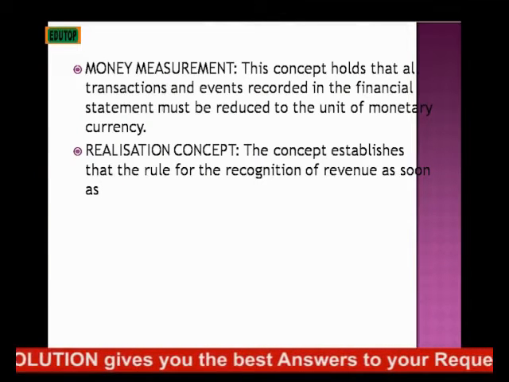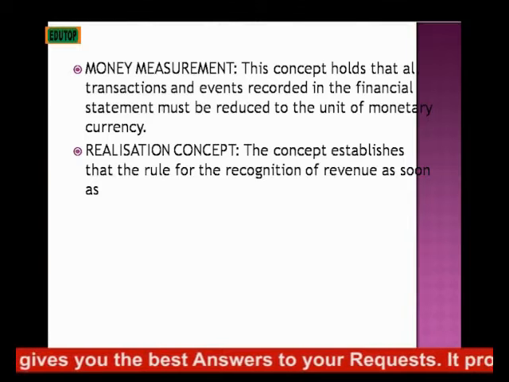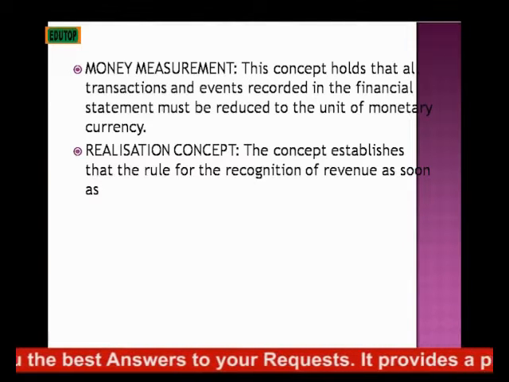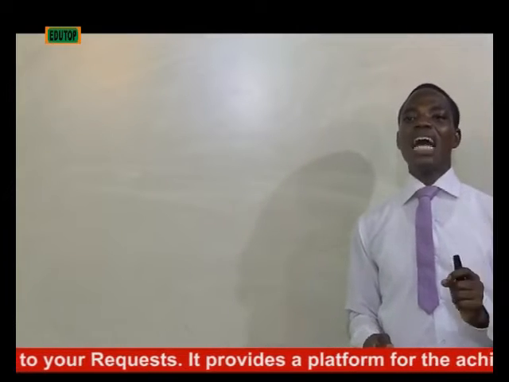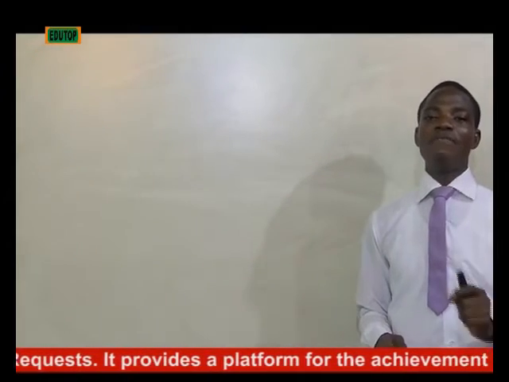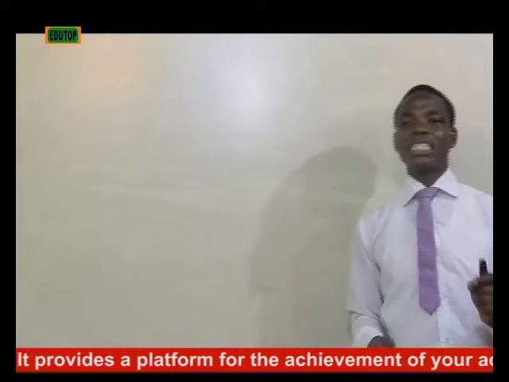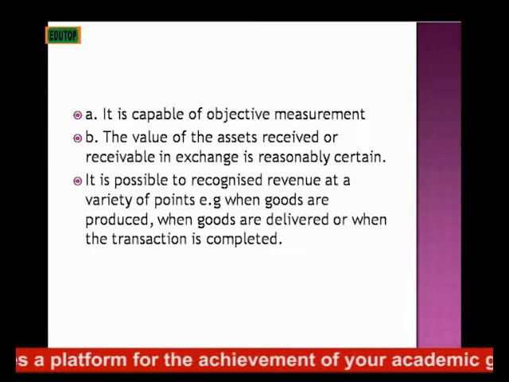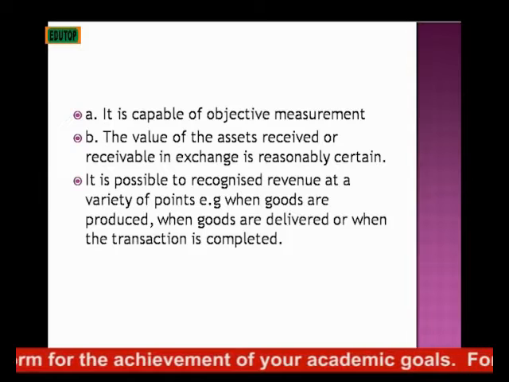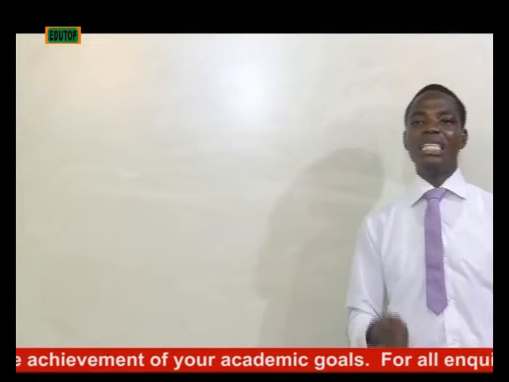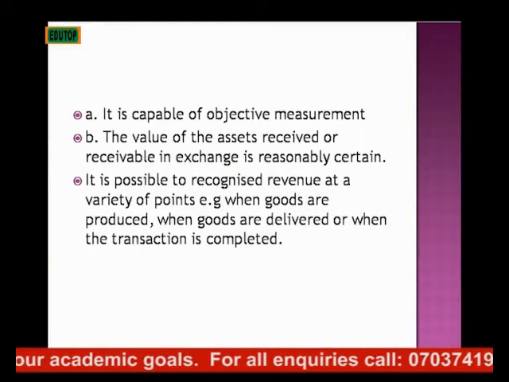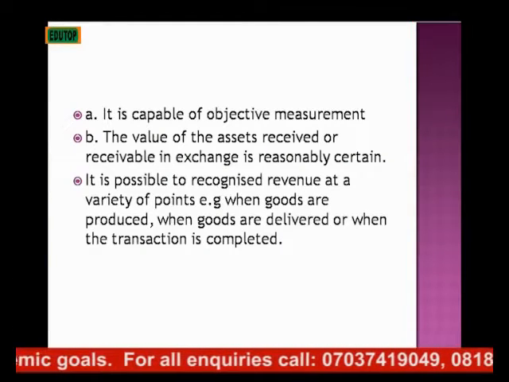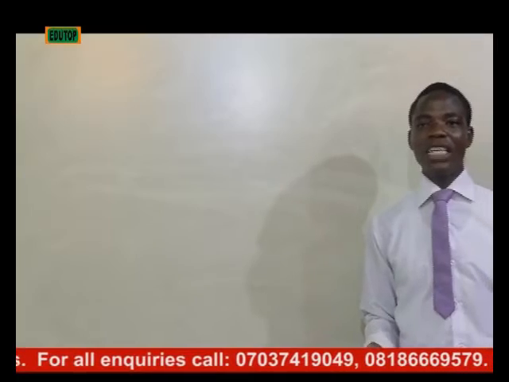Likewise, we have the realization concept. This concept establishes the rules for the recognition of revenue. Number one, it is capable of objective measurement. Before you can recognize revenue, it must be capable of objective measurement. The second one is that the value of the asset received or receivable in exchange is reasonably certain.